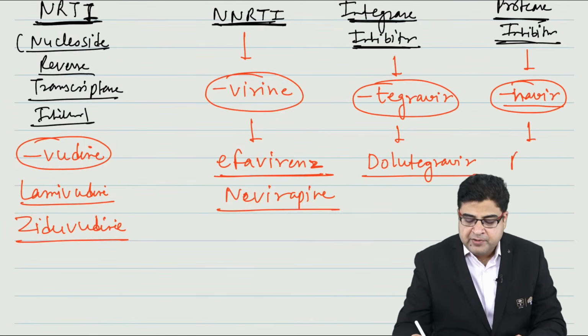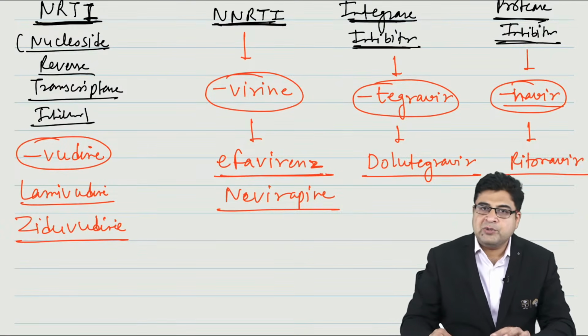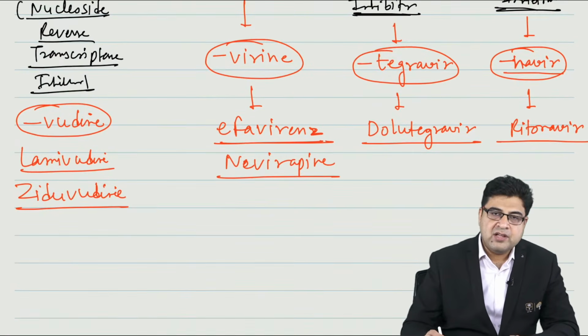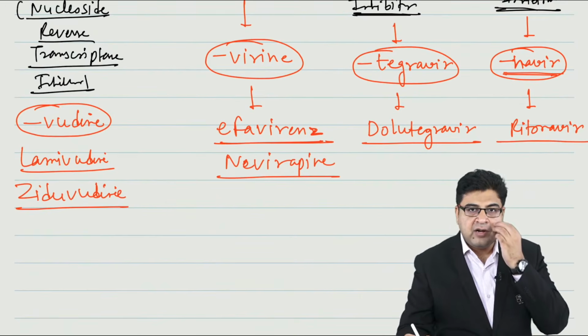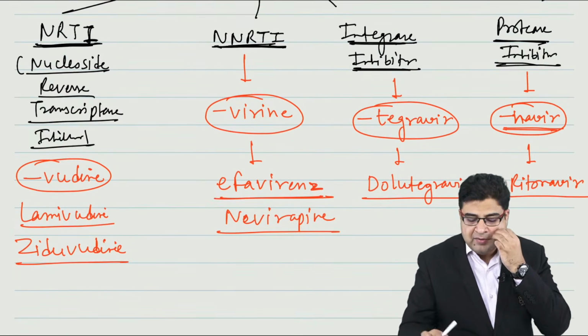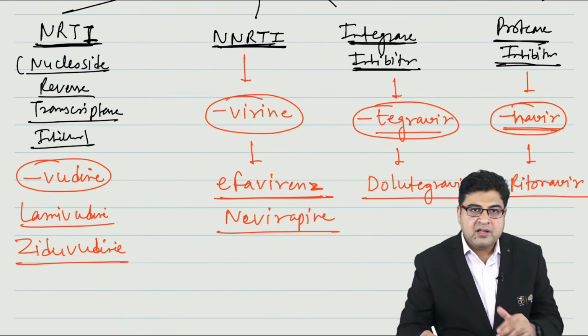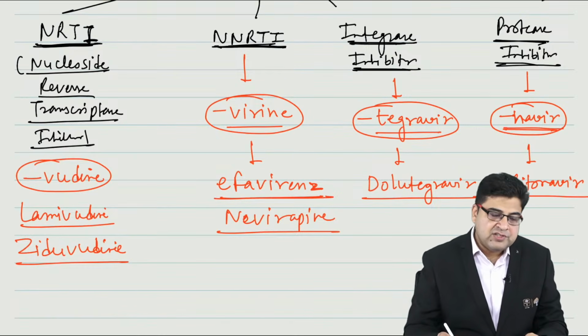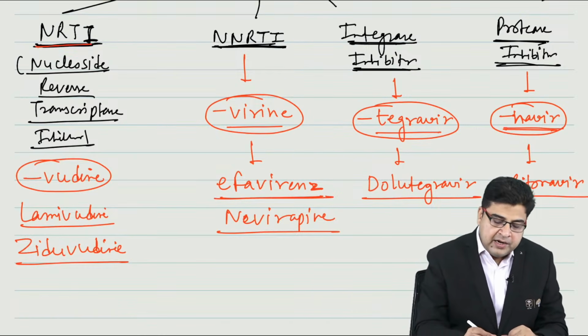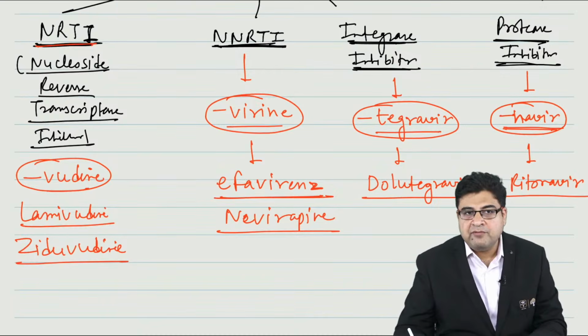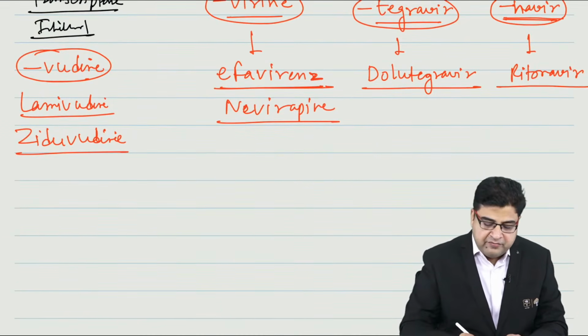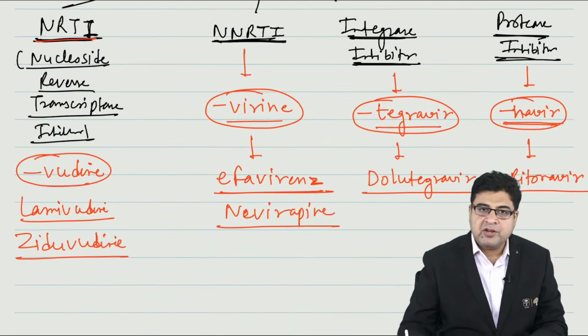One example of the drug is ritonavir, which is a protease inhibitor. So protease inhibitors end with the word navir. Integrase inhibitors end with the word tegravir. NNRTIs are the medicines which end with the word virin, and NRTIs are the medicines which end with the word vudine. Right? So these are the different classes of drugs that I can use for the treatment of HIV.